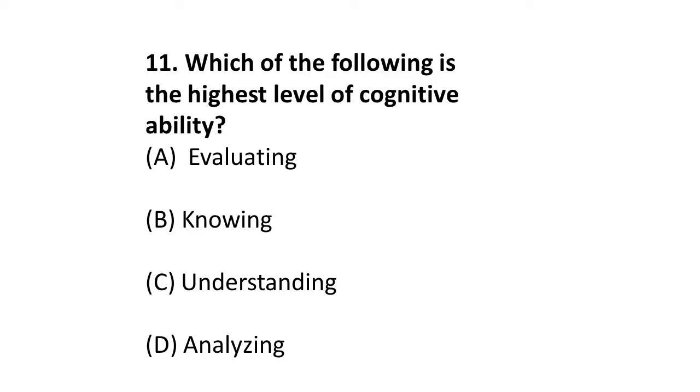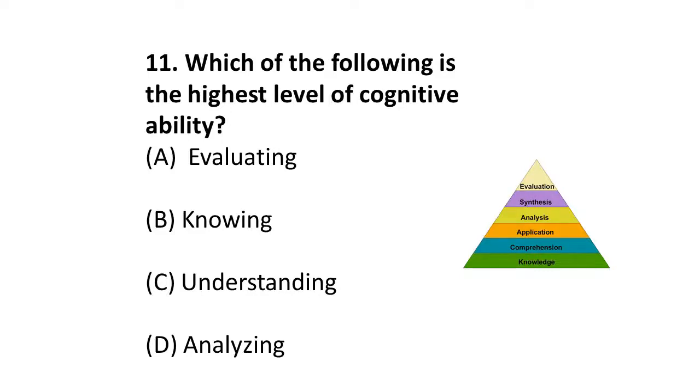The question is, which of the following is the highest level of cognitive abilities? So friends, cognitive ability is the brain related skills to perform any task, be it simple or complex. This brain related cognitive ability is divided into 6 parts by Bloom.